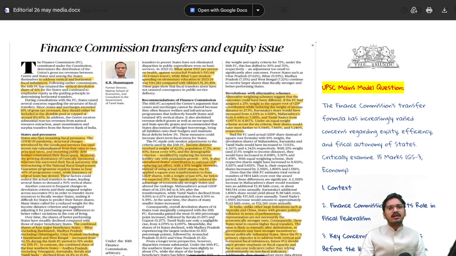I am Devolution Shah, and in today's editorial explain, we are going to see about the 16th Finance Commission. The article surfaced in today's Hindu newspaper, that is the 26th of May's Hindu newspaper, titled Finance Commission transfer and equity issue. On the basis of the same article, we have drawn the important facts from this article.